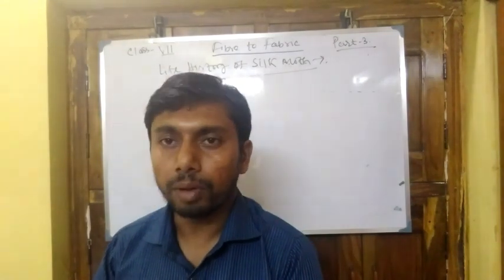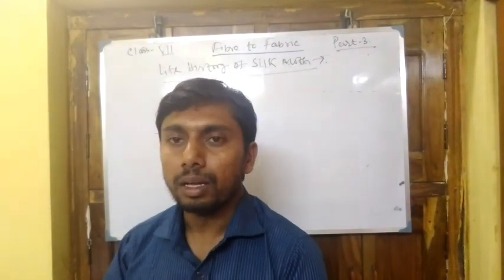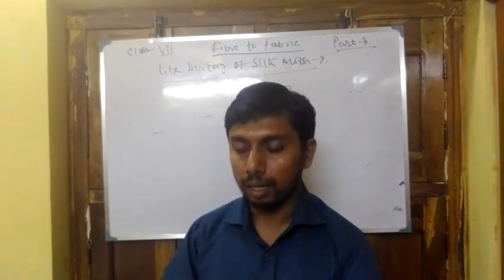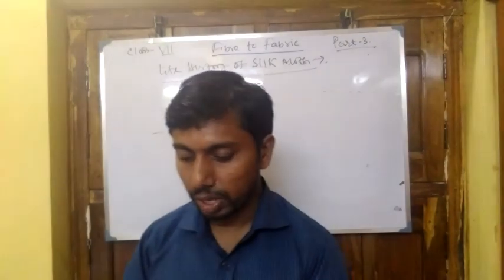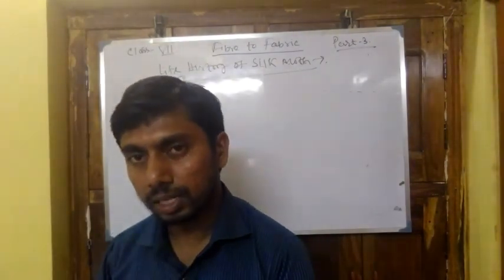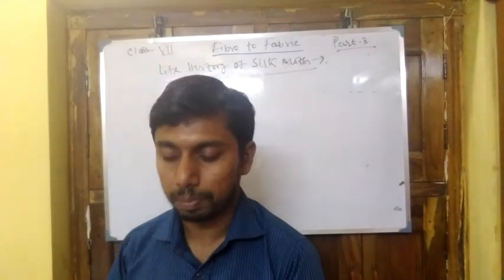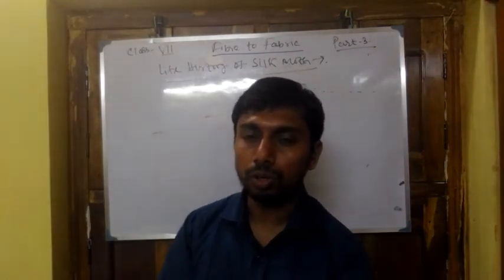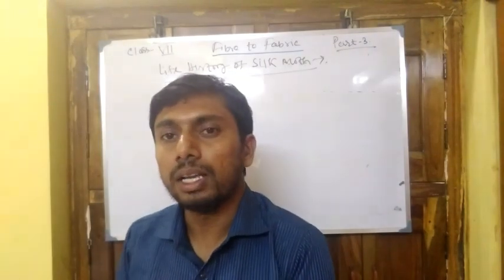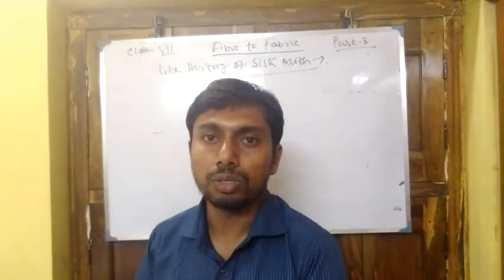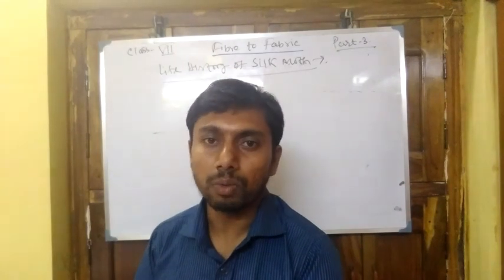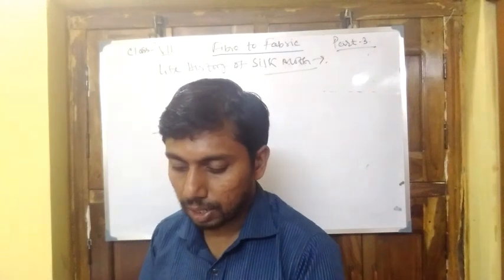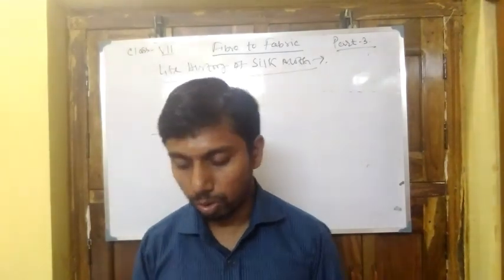Next, from the cocoon state there is the final state, that is, the moth can be produced. So here there are 4 stages: first eggs, then larva, then pupa, and then cocoon to moth. The larva state is also known as the caterpillar state or silkworm state. Now next one, the difference between silk and wool.